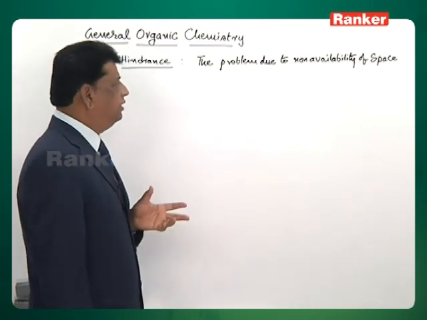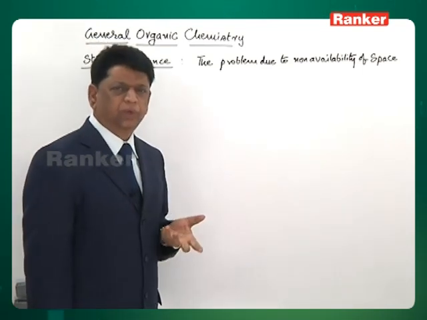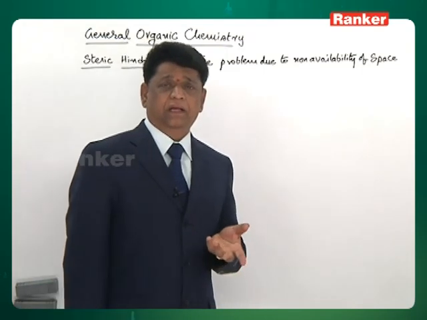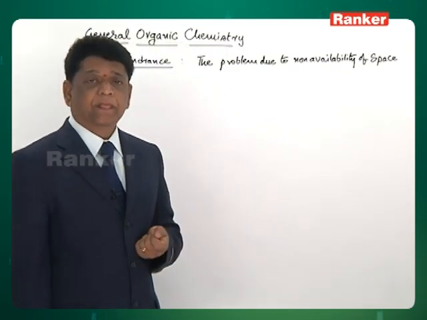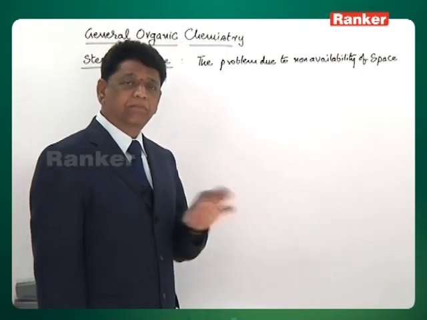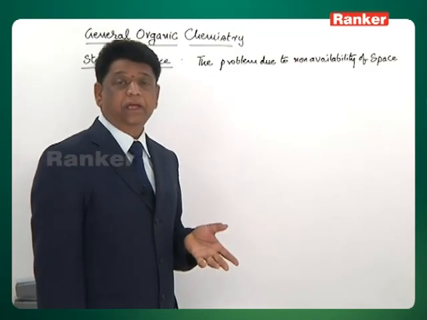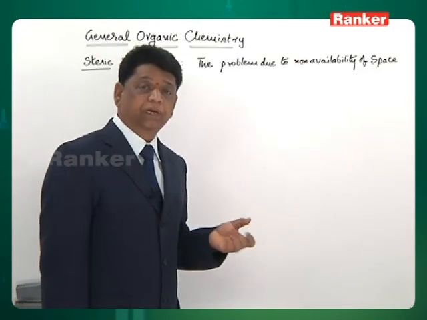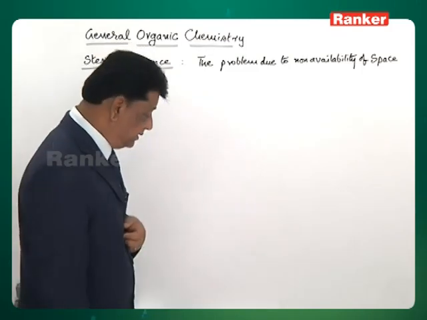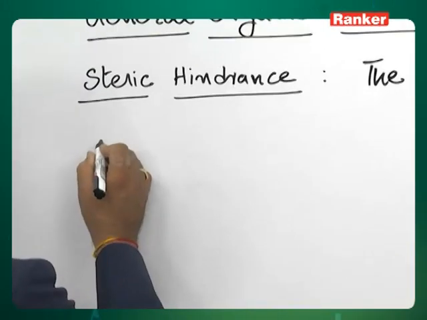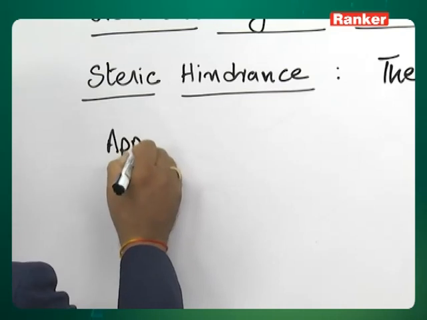In fact, we have wonderful examples. Though it is very simple and easy to understand, it has a lot of impact. Sometimes it even dominates the so-called mesomeric and hyperconjugation phenomena. Let us take some examples or applications of this.